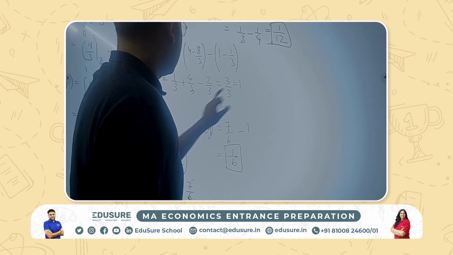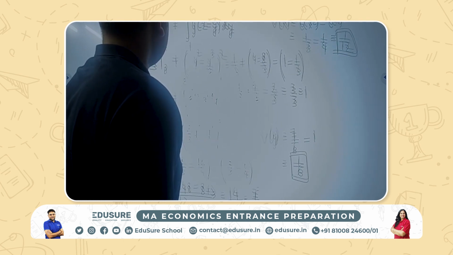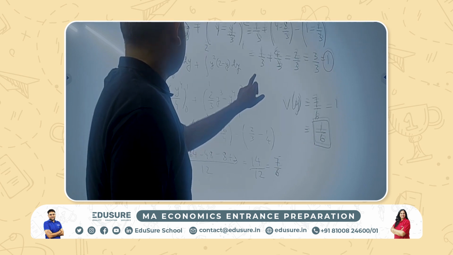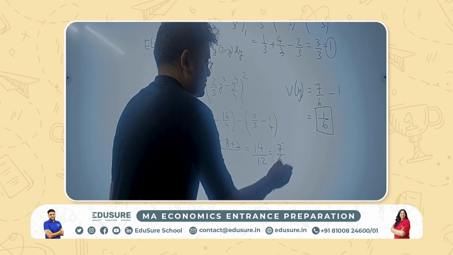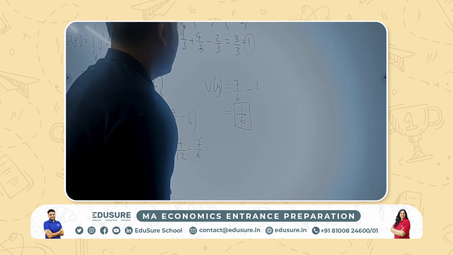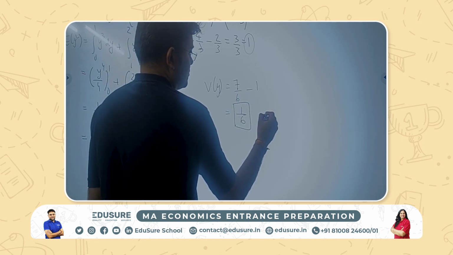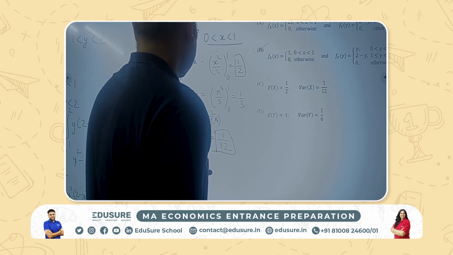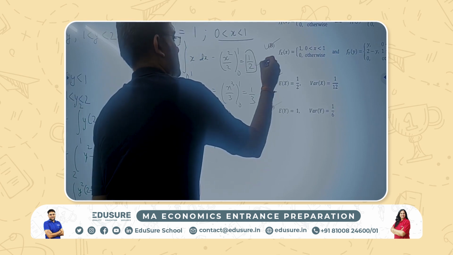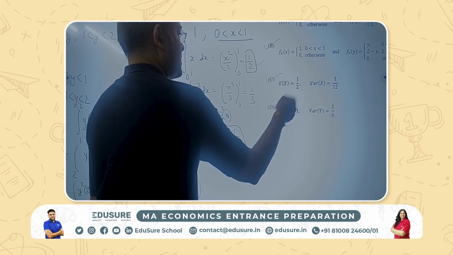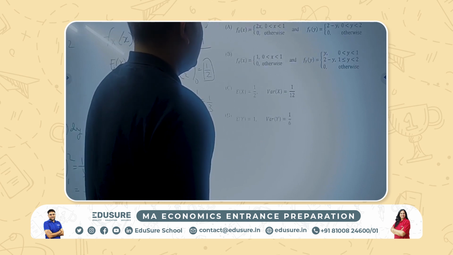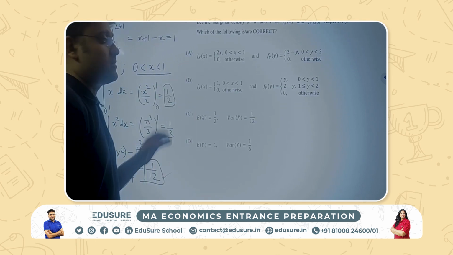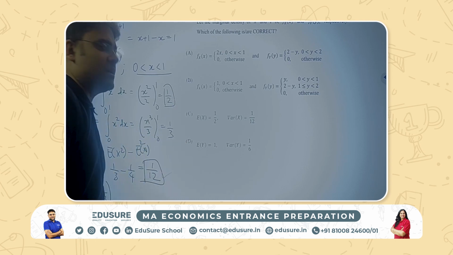That also is working. See, expectation y we found is equal to 1. Then we found expectation y square, which was 7 by 6. Then we found variance of y, which is expectation y square minus expectation y whole square. That's 1 by 6. So we were able to find out our expectation of x, variance x, expectation y, variance y. So the answer for this question number 40 is B, C, D. All of them are correct. Answer. Please mark your answer B, C, D.